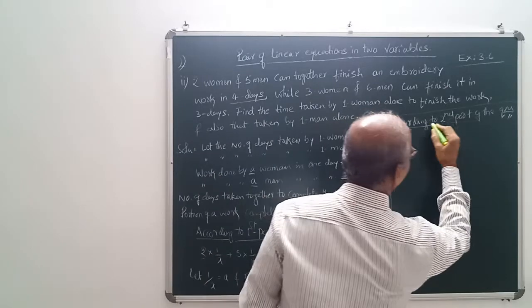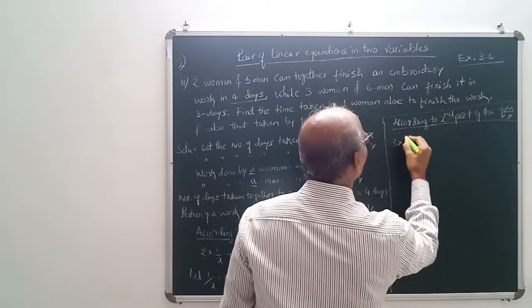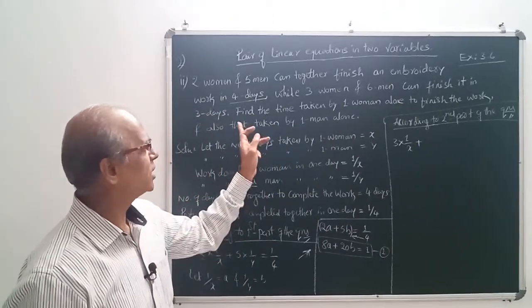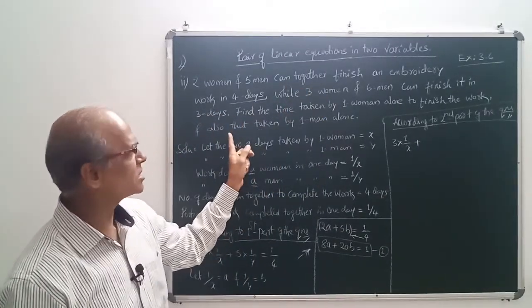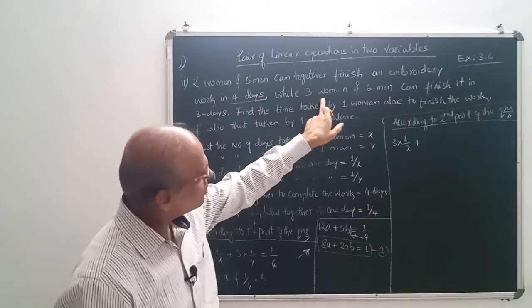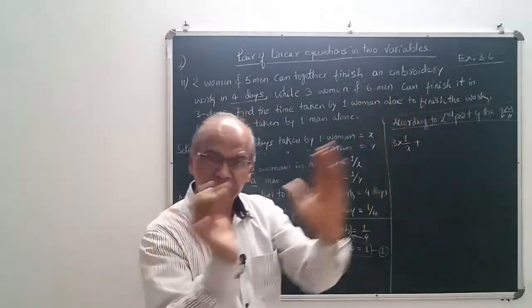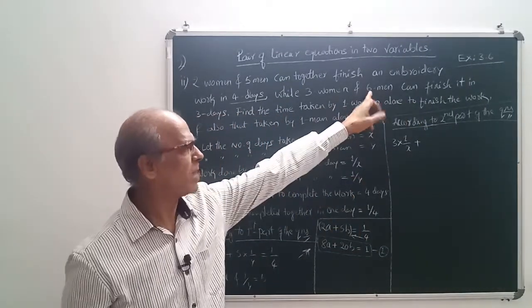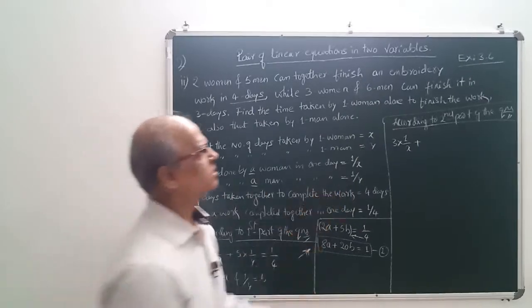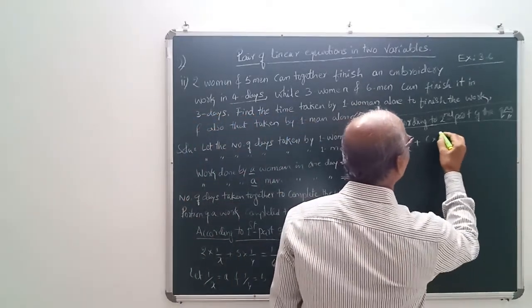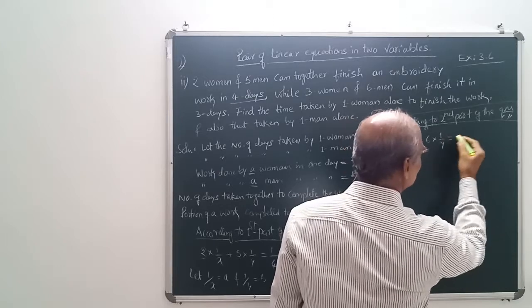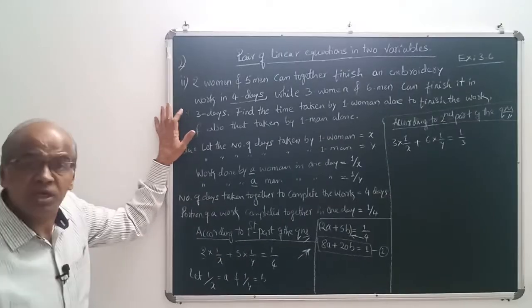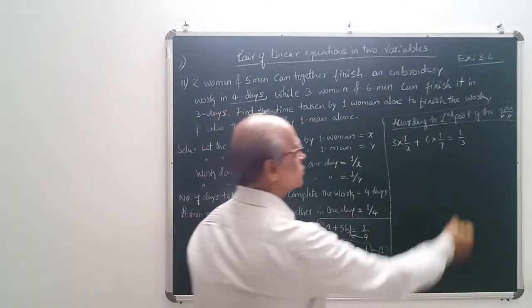That means here 3 into 1 by x plus. Why plus? Because again together is there, even in the second case. 3 women and 6 men can finish, means combined together. So here it is plus. How many men in the second case? 6 men. 1 man means 1 by y. 6 men means 6 into 1 by y is equal to 1 by 3. Why 1 by 3 here? Because they take 3 days. Understood? 3 days, so 1 by 3.